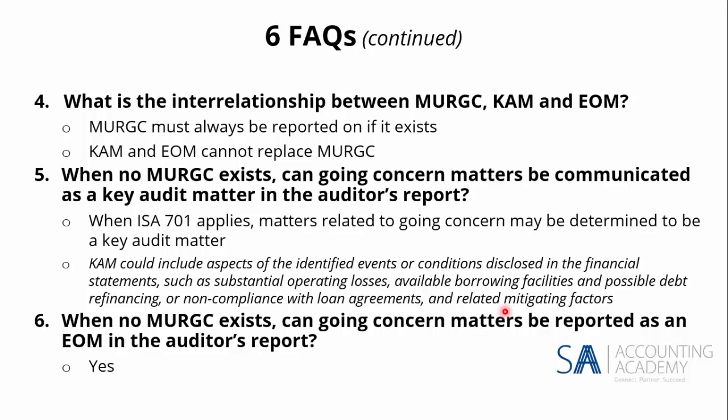It is a key audit matter, yes, but I've done enough work to say that there are mitigating factors. If there's no MERGEC, can going concern matters be reported as an emphasis of matter? And the simple answer is yes. If there's no material uncertainty, you can still draw attention to it. That's what the emphasis of matter paragraph is all about.